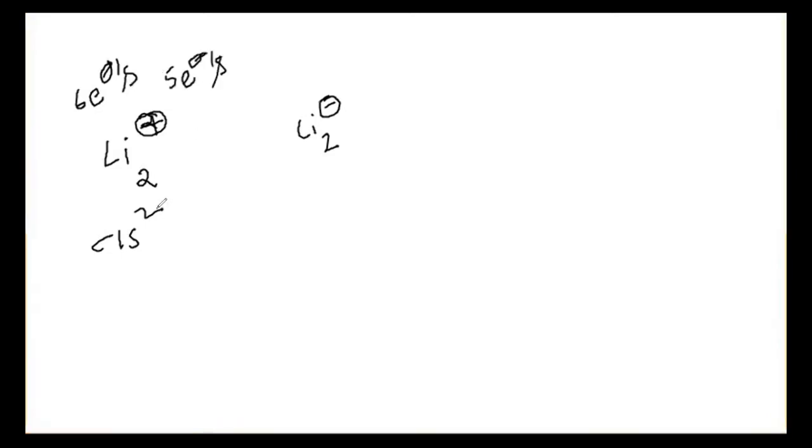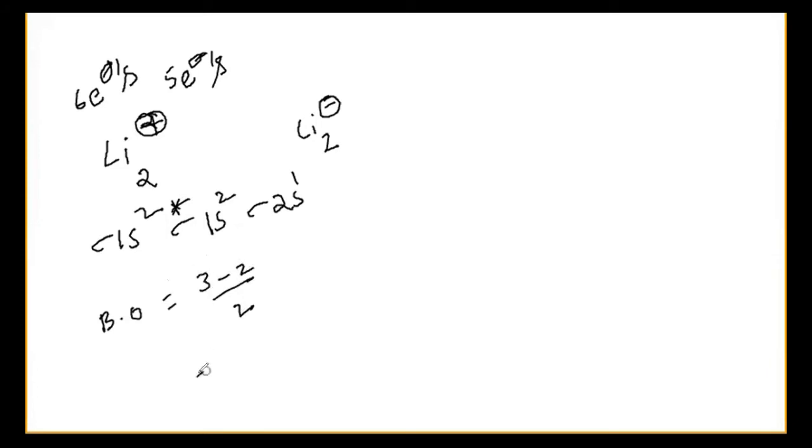First I'll take sigma 1s2, sigma star 1s2, then sigma 2s1. What is the bond order here? Bond order is equal to 3 minus 2 by 2, that is 1 by 2.